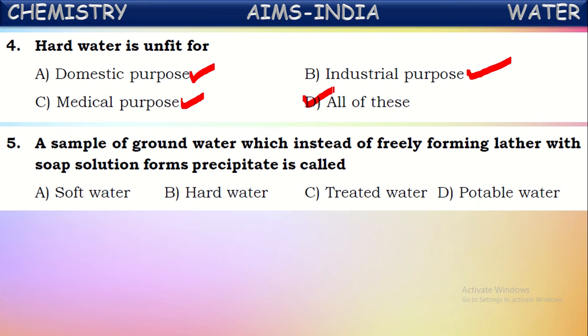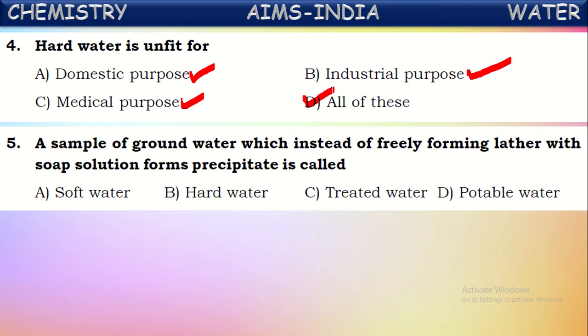Next, a sample of groundwater which, instead of freely forming lather with soap solution, forms a scum or precipitate is called hard water. The water which forms a precipitate instead of producing lather freely is called hard water. Why does water become hard water?